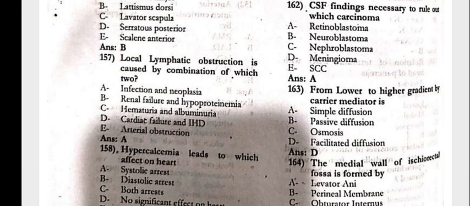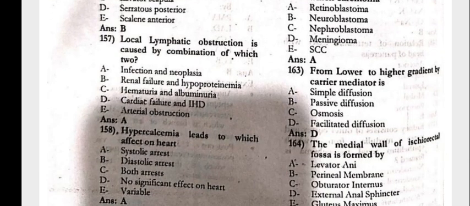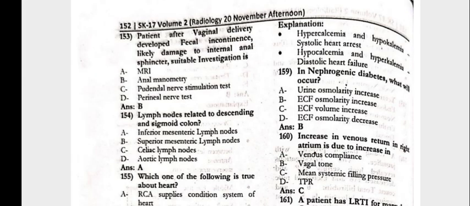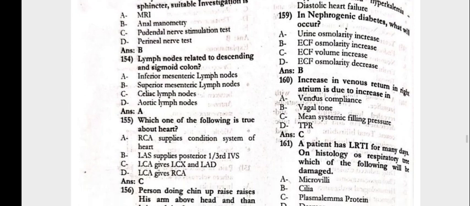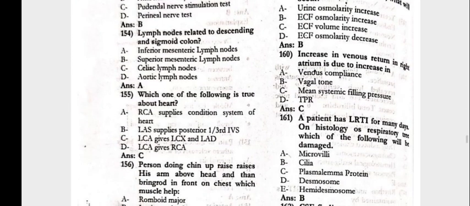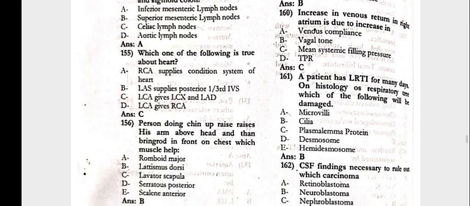Local lymphatic obstruction is called the combination of which of two infection? The neoplasia. Next, 150. The patient after vaginal delivery develops fecal incontinence, likely damage to the internal anal sphincter. The suitable investigation would be the anal manometry. The 154. Lymph node related to the descending and the sigmoid colon: the inferior mesenteric lymph node.